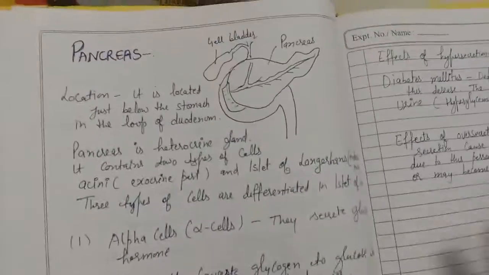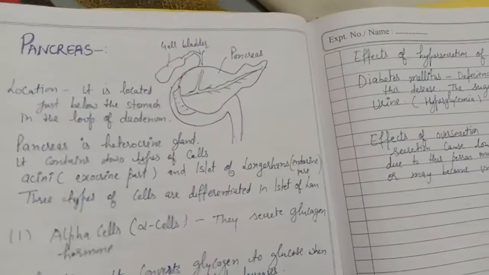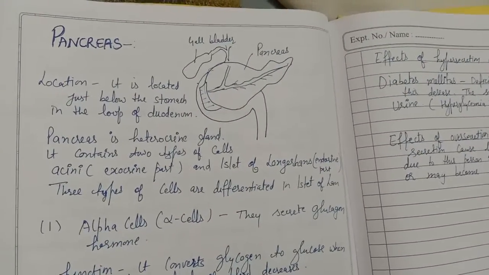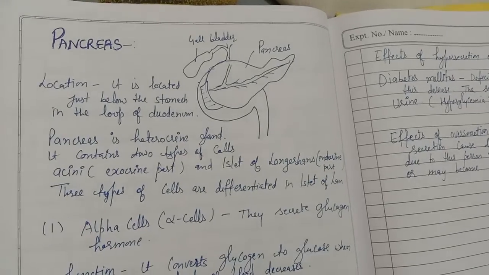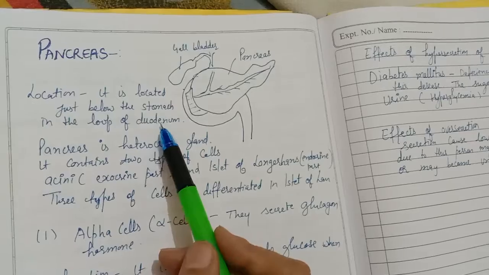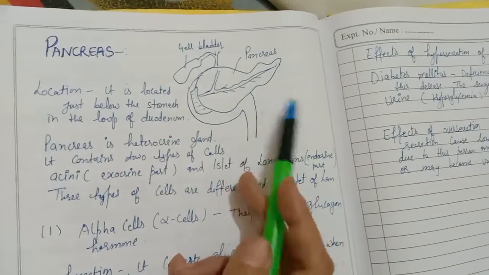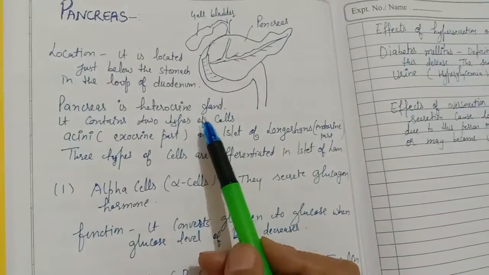So next is the pancreas. Pancreas is a heterocrine gland basically, because it acts as both an endocrine and an exocrine gland. It is located just below the stomach in the loop of the duodenum. This is shown here, the pancreas gland, a leaf-like structure.